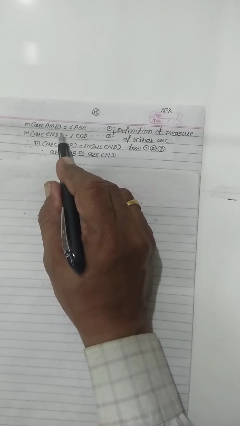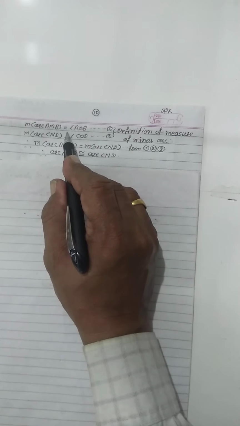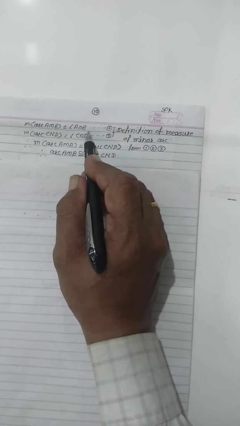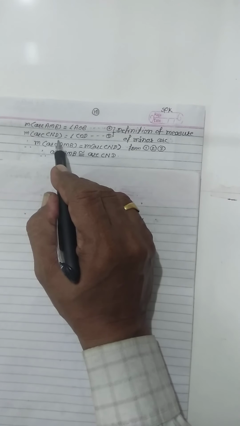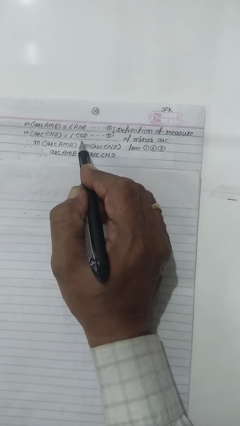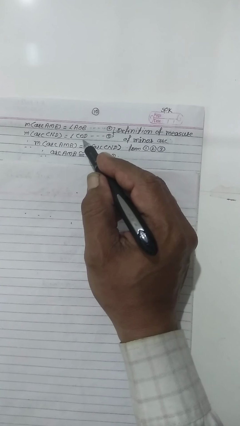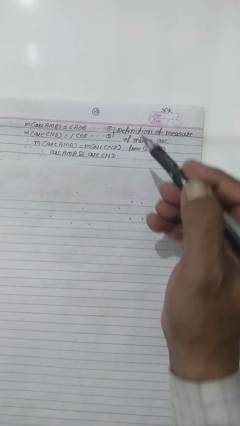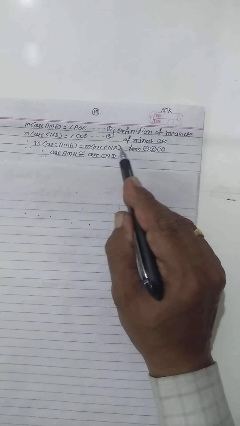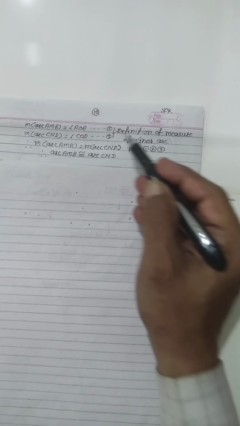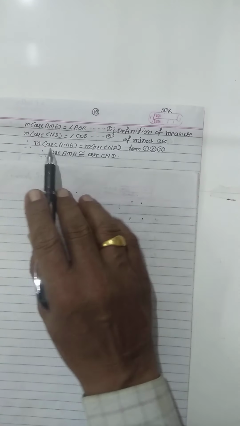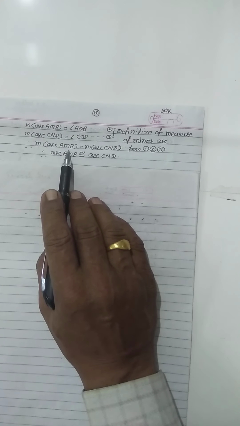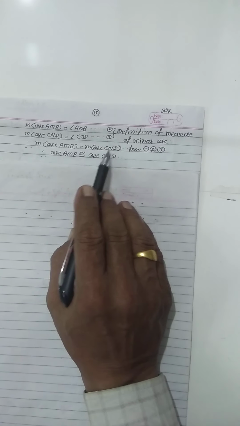Then we can write down measure of arc AMB equals measure of angle AOB, and measure of arc CND equals measure of angle COD. These two angles correspond with these two arcs. So by the definition of measure of minor arc, we can write down these two statements, 2 and 3. Then we can write down measure of arc AMB equals measure of arc CND.